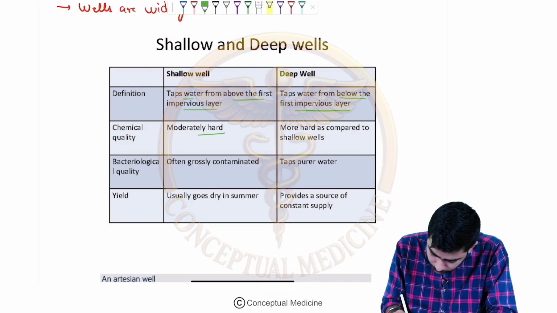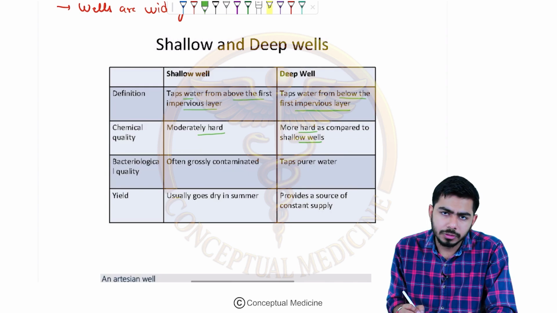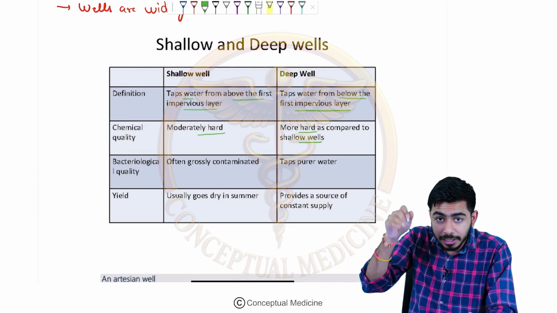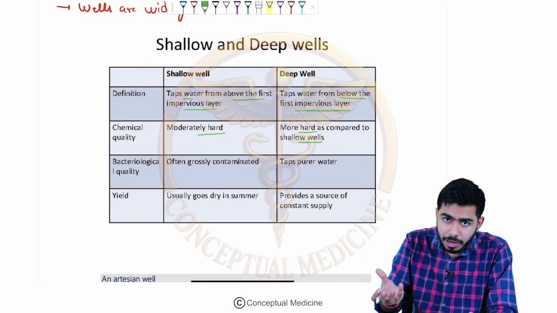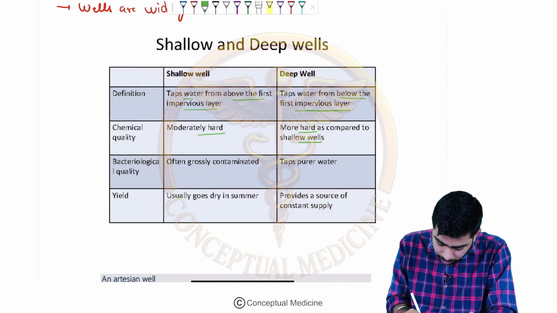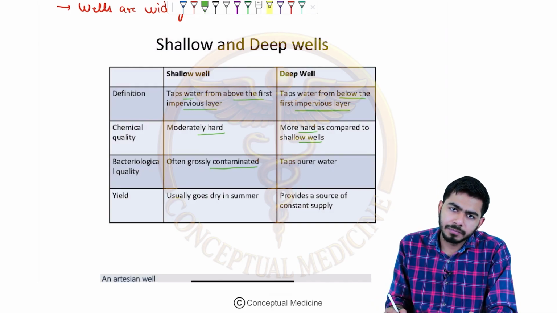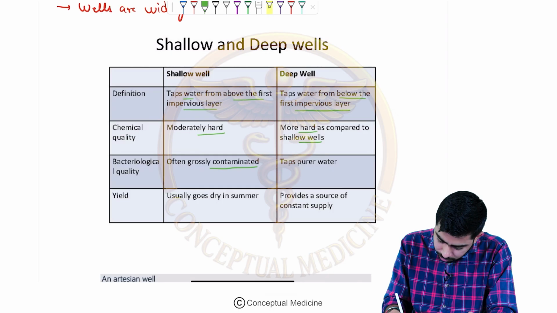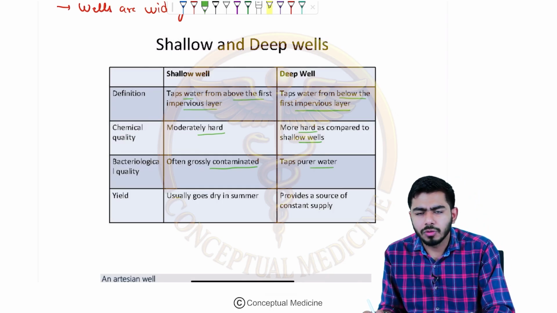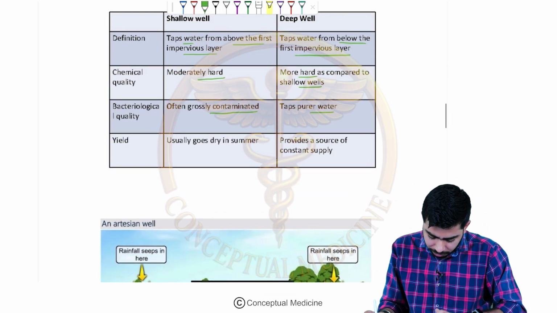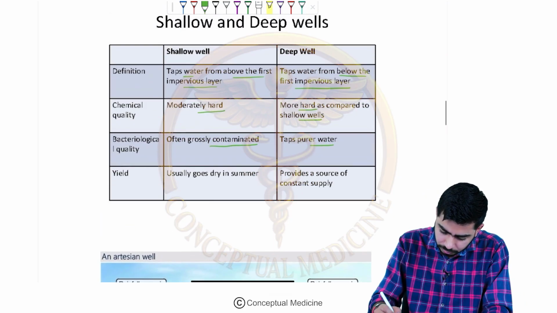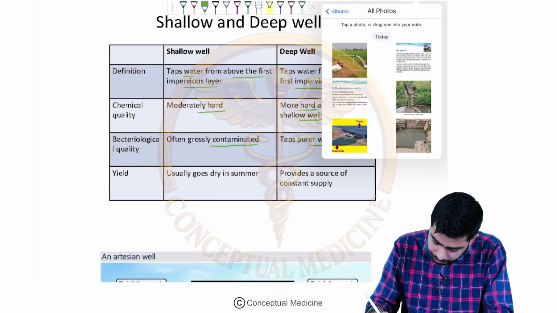So deep wells are more hard as compared to the shallow wells, right? Because they are going deep, they are bringing the water from the deep part of the surface of the earth. Shallow wells are often grossly contaminated, right? And deep wells are usually pure water. Why could they be often contaminated?